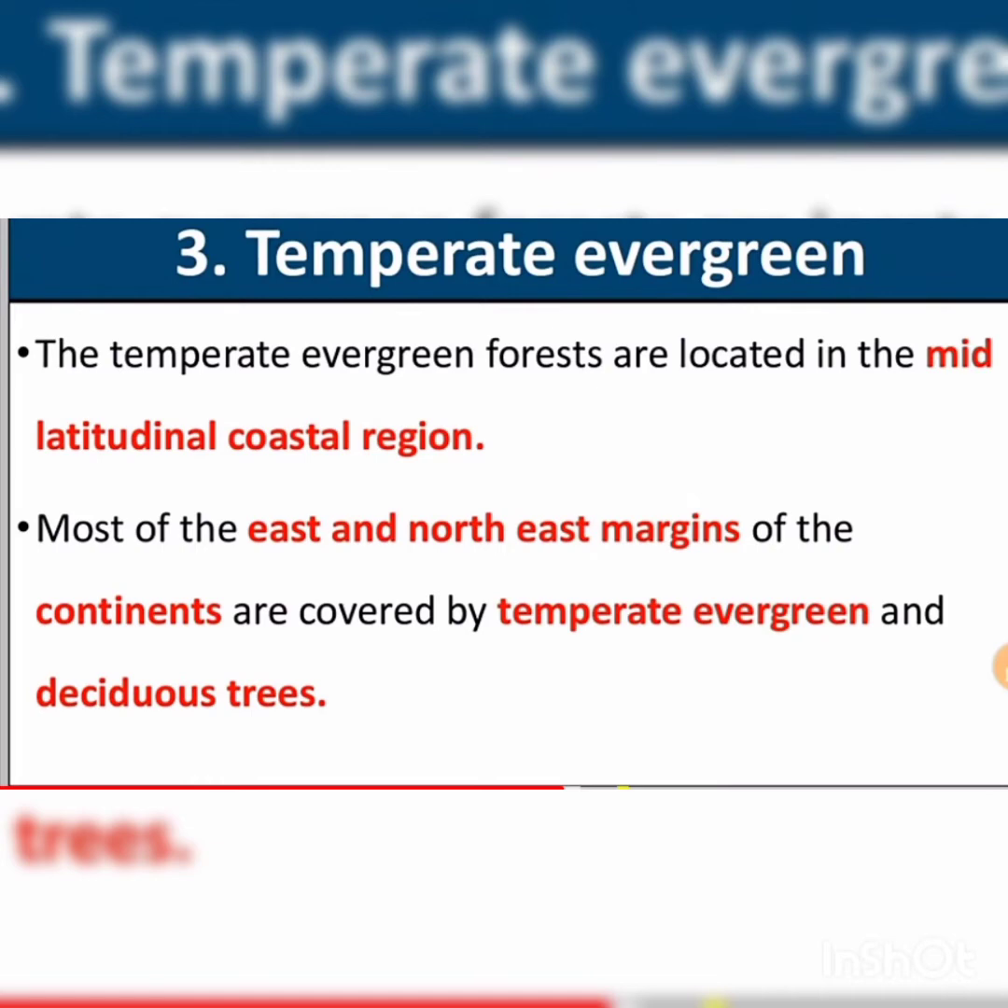Temperate evergreen forest. The temperate evergreen forests are located in the mid-latitudinal coastal region. They are commonly found along the eastern margin of the continents. Examples are the southeast USA, South China, and southeast Brazil. Hard and softwood trees like oak, pine, etc.